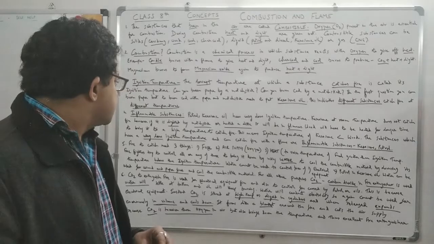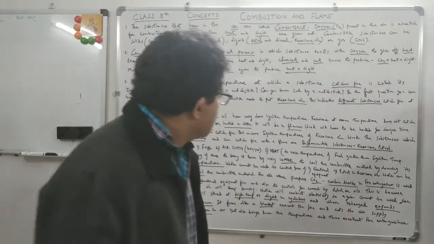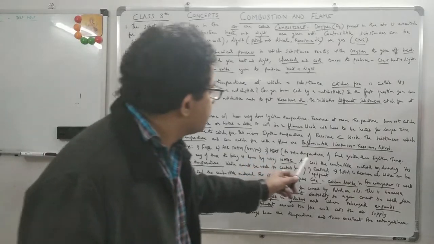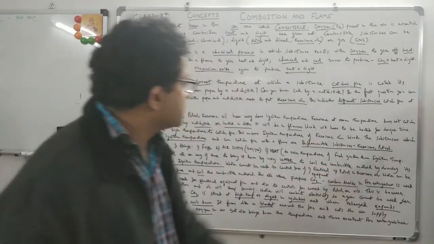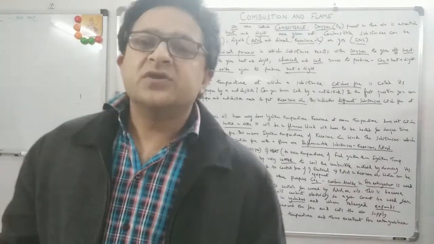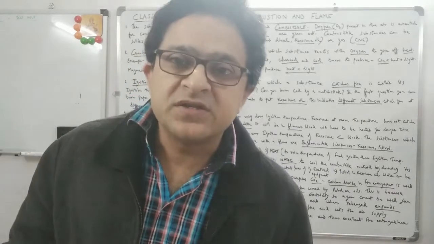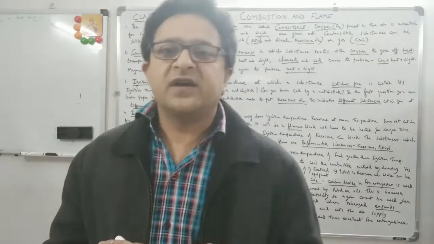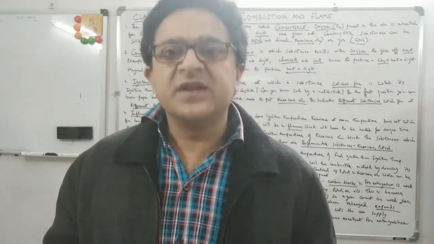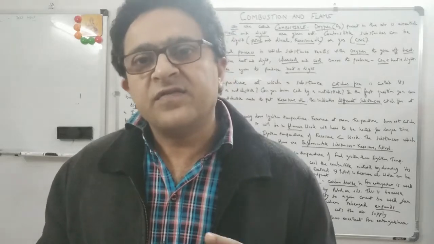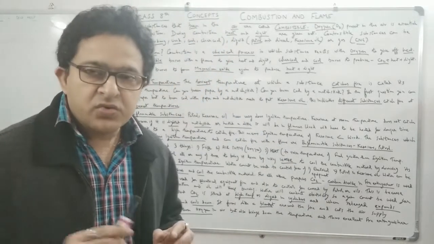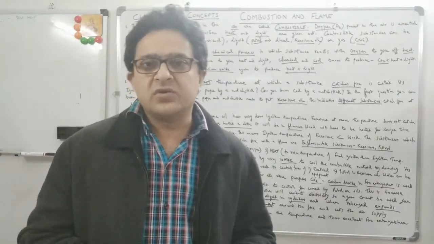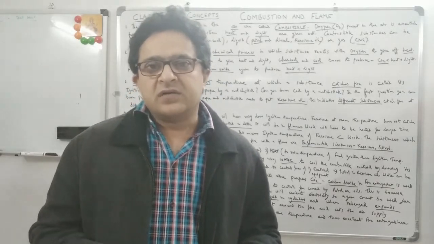And last but not the least, the third is heat, which raises the temperature of the fuel above the ignition temperature. Very important. Whenever we reach the ignition temperature, the material or substance will catch fire. So if the heat is above the ignition temperature, it will catch fire. So for a fire to take place, these three things are needed, in any order. The first was heat.